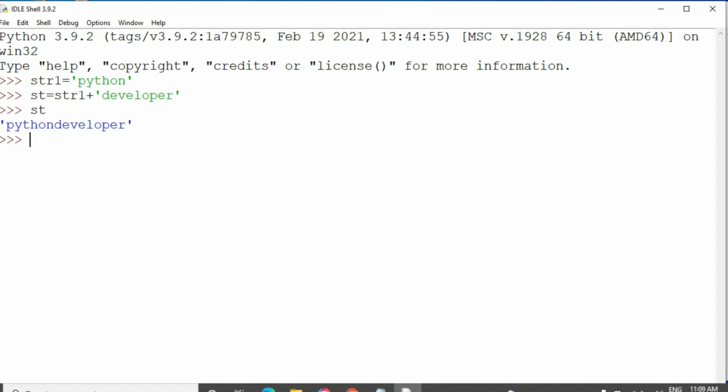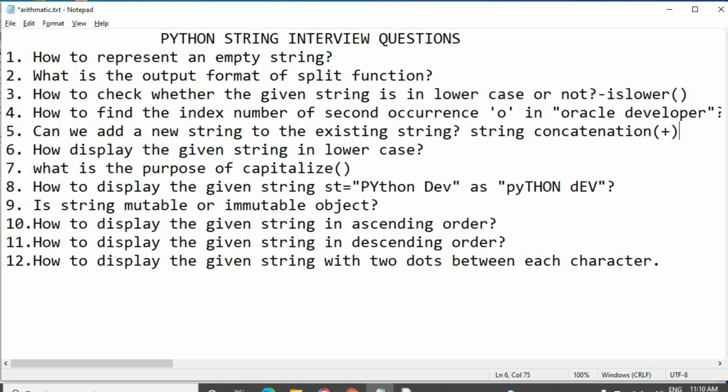Okay, I'm going to display st. So Python developer. We can use the same string variable here also. For the difference only I am taking st. We can use this str1 here also, that's no problem. So by using the plus operator, that means by using the concatenation, we can add a new string to an existing string.